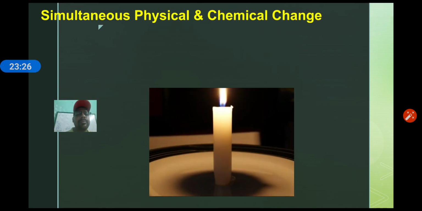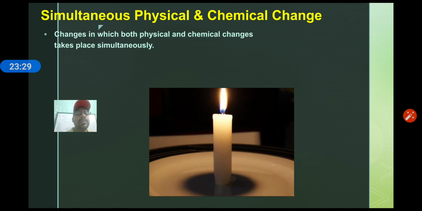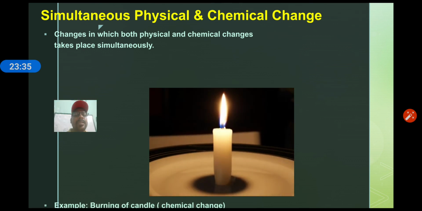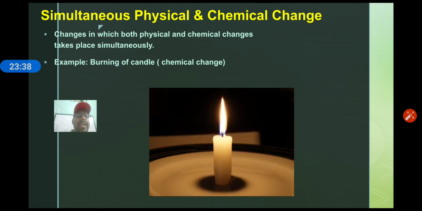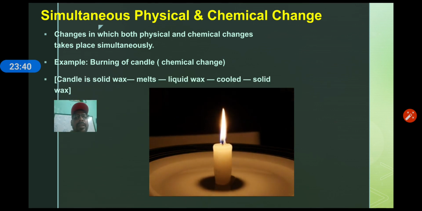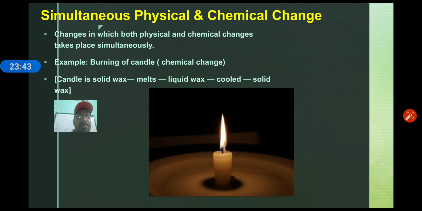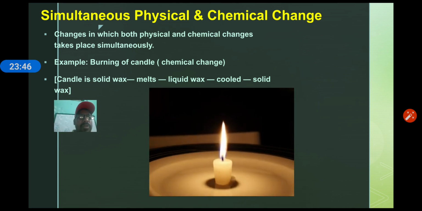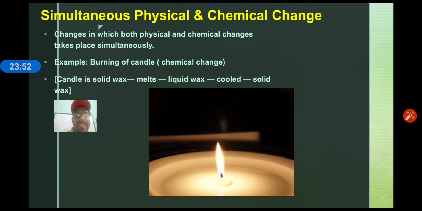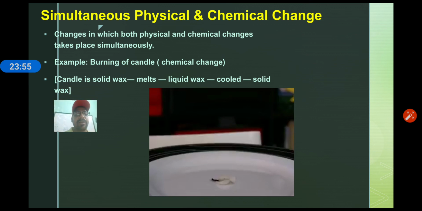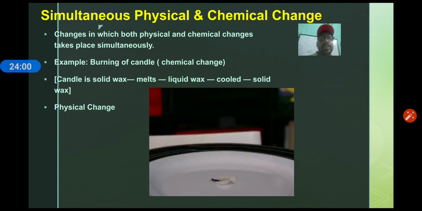Here you can see that a change in which both physical and chemical changes take place simultaneously. Example, burning of candle. Candle is a solid wax, it melts. Liquid wax, cooled, becomes solid wax, meaning only the state is changing from solid to liquid to solid again on cooling. That is a physical change and this is a chemical change.